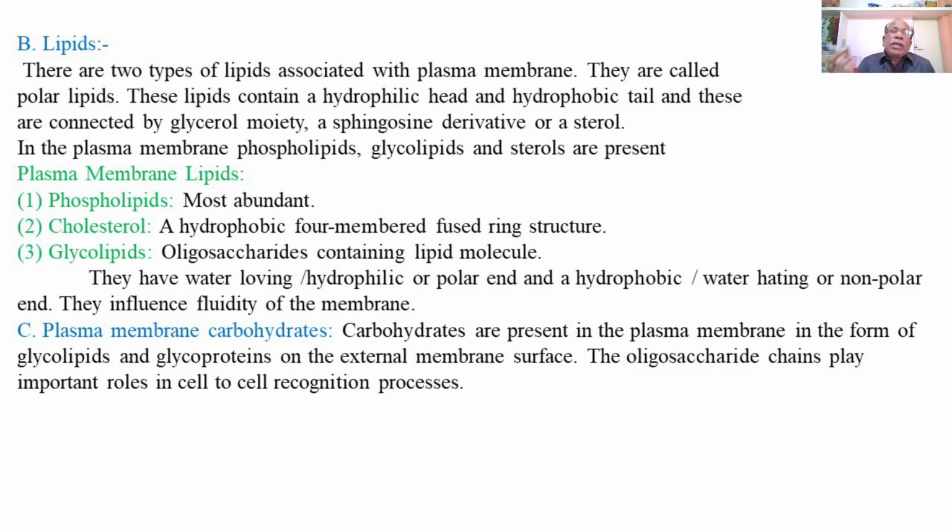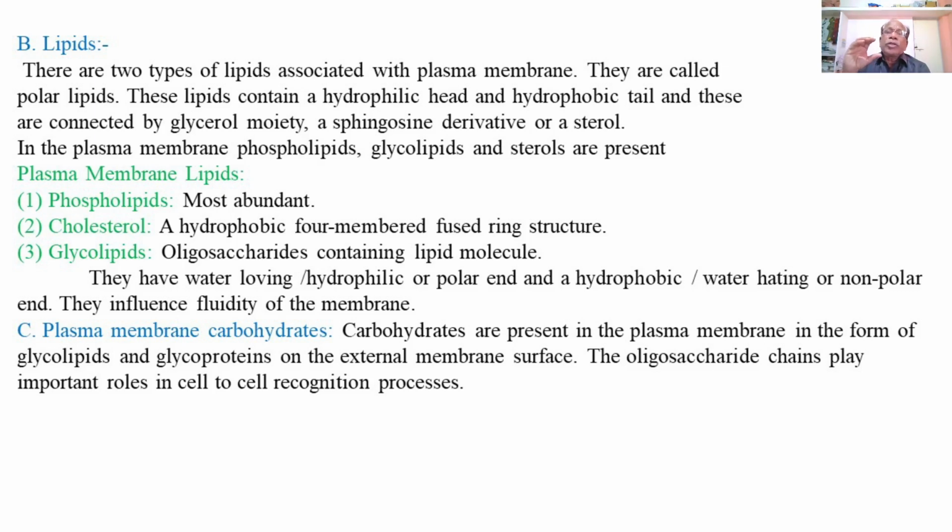A lipid molecule containing an oligosaccharide or carbohydrate together forms a glycolipid. These lipids of the plasma membrane, such as phospholipids, cholesterol, and glycolipids, are the three important lipid components found in the plasma membrane, and they have water-loving, hydrophilic or polar ends.